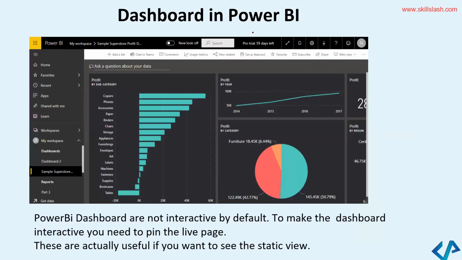And most importantly, a dashboard like this can be created. The most important thing sometimes, in Tableau and other powerful visualization tools, you would have seen that you can actually create live dashboards. With Power BI, this is a challenge. You cannot create interactive dashboards by default. So if you want to create dashboards, you can pin it to the live pages that you have. So it's more like a static view that you see on the dashboards.